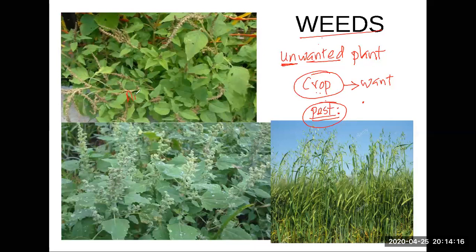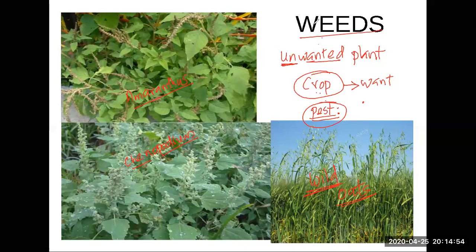This is called amaranthus. And then you have chenopodium. The pictures help you to remember the names. Amaranthus, chenopodium, and this is the wild oats, not the oats. Looks like it's a species of oats. You can see it looks like oat, the seeds, but it can't be used as food. It's called wild oats. You can see them in India.